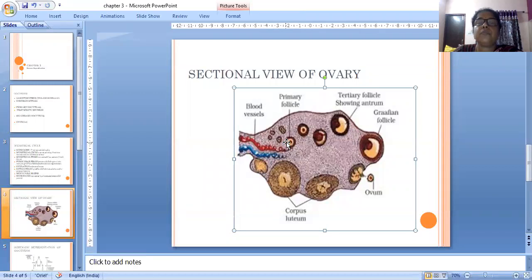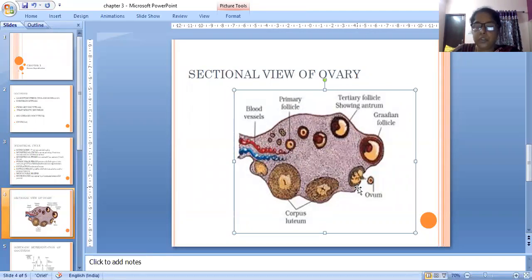This is the primary follicle, then the tertiary follicle, then the Graafian follicle, then the ovum is released, also shown there, and the corpus luteum. This diagram, with the labels, you have to draw along with the answer when a question asks you to explain the structural view of the ovary.